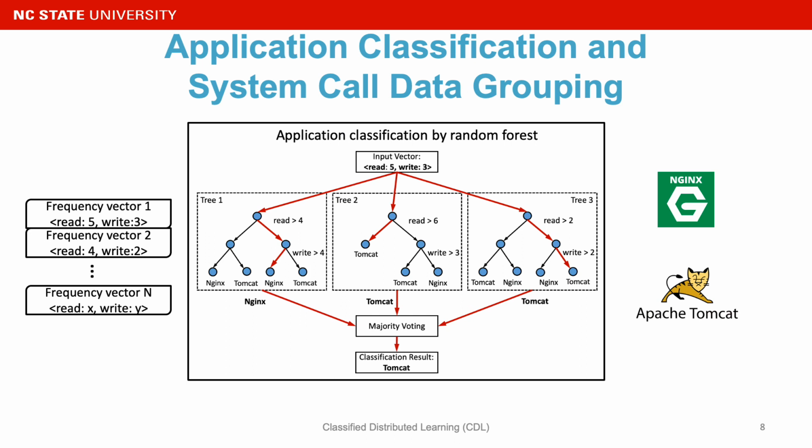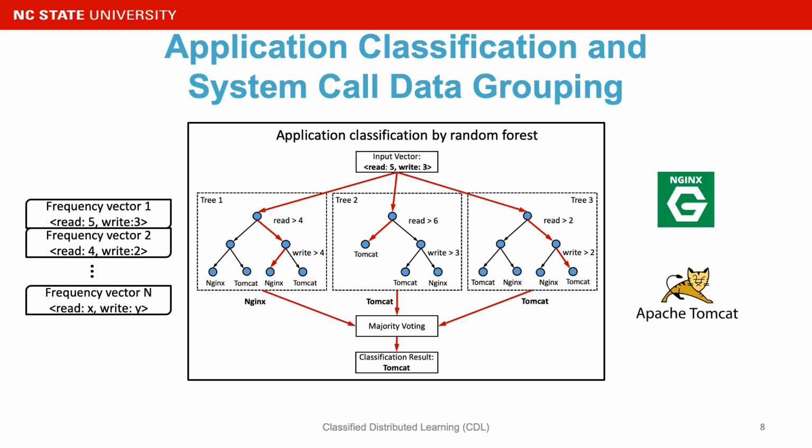For the next two modules, application classification and system call data grouping, CDL implements application classification by random forest. Random forest consists of many decision trees, and each decision tree is able to make its own decisions. For example, in the graph here, it shows how the random forest is able to classify the input vector. You can see that two of the three decision trees classify it to be Tomcat, and because of the majority voting, random forest will classify this input vector as Tomcat.